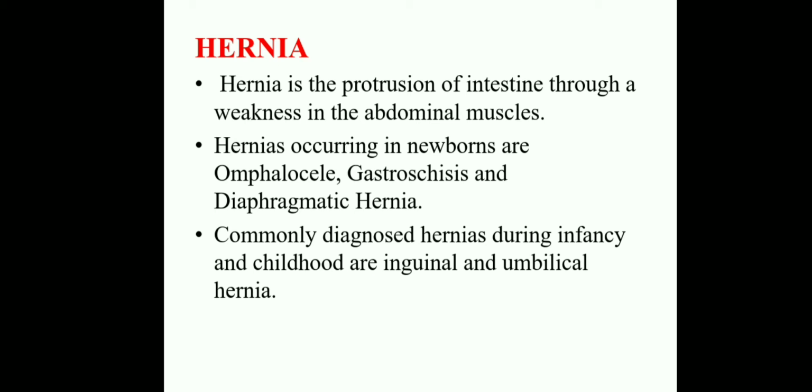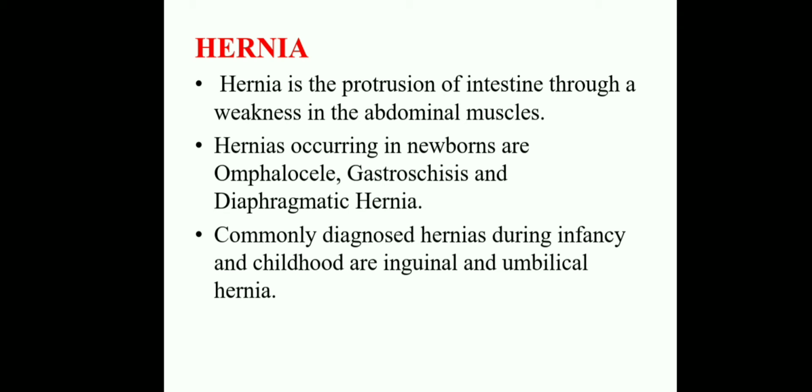What is a hernia? A hernia is the protrusion of a portion of intestine through a weakness in the abdominal muscles. Hernias occur in newborns as omphalocele, gastroschisis and diaphragmatic hernia.